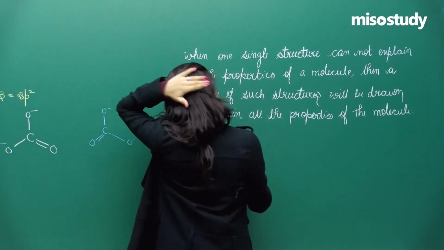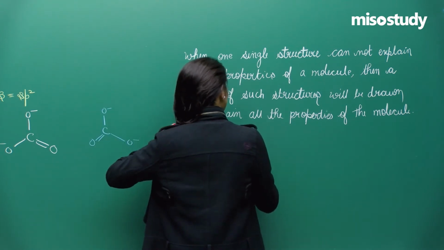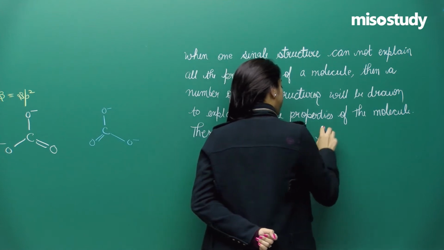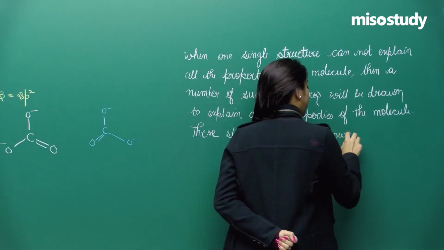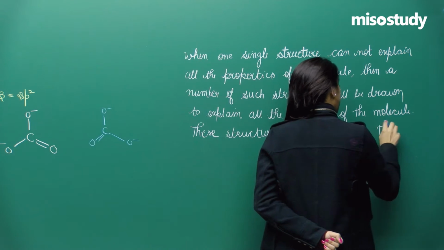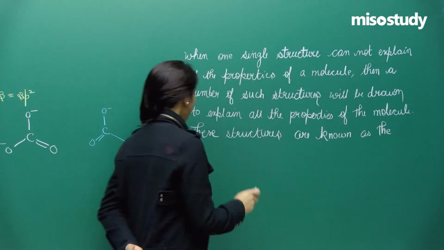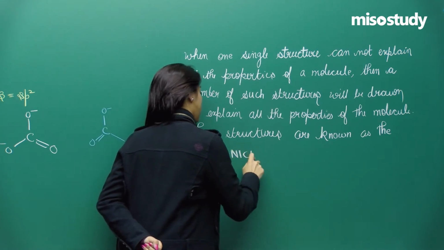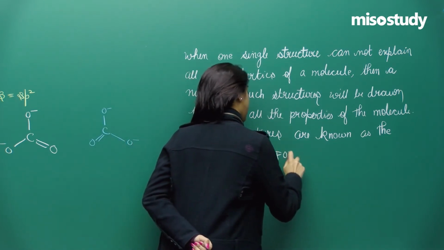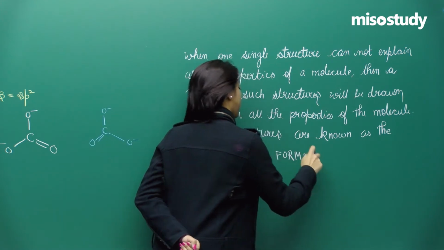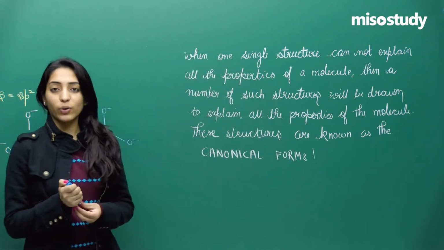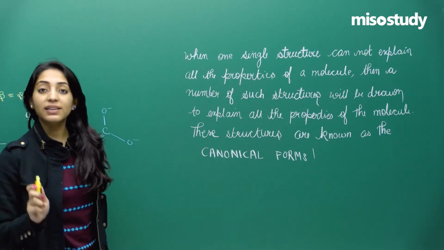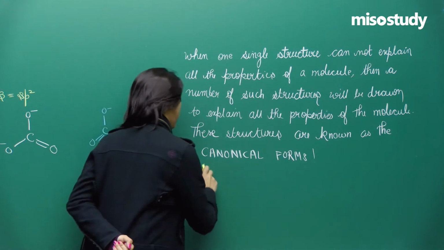So, these structures are known as the canonical forms. Okay, so all these structures are known as canonical forms, but none of the structure will be the exact structure of the molecule.